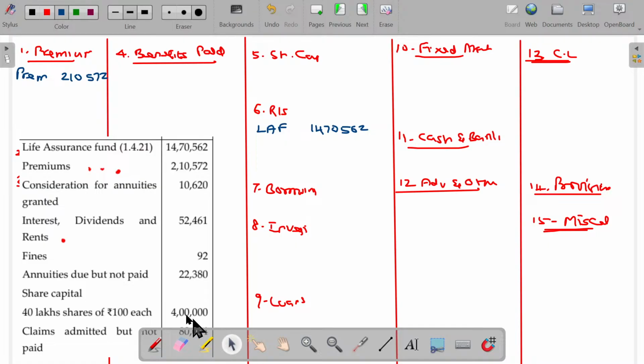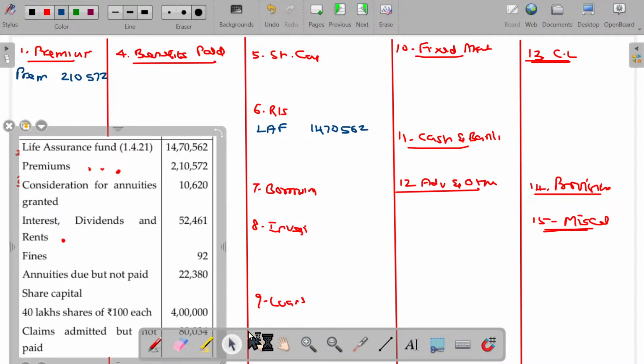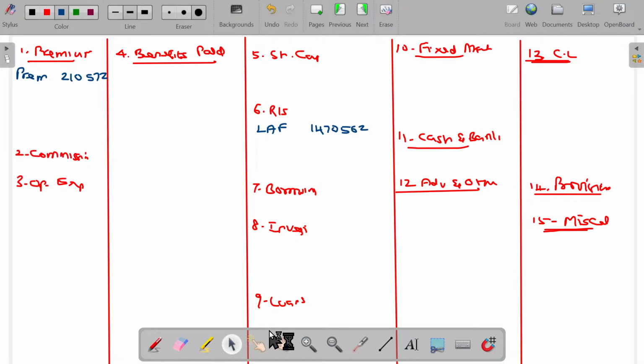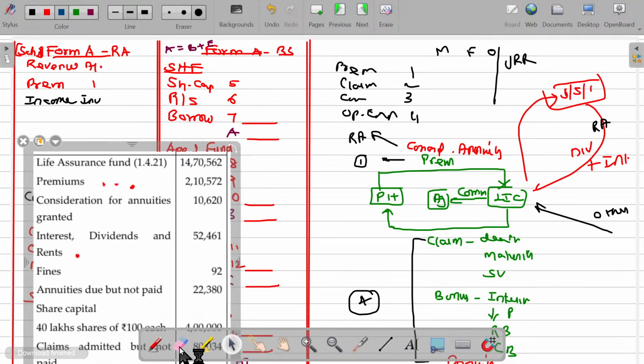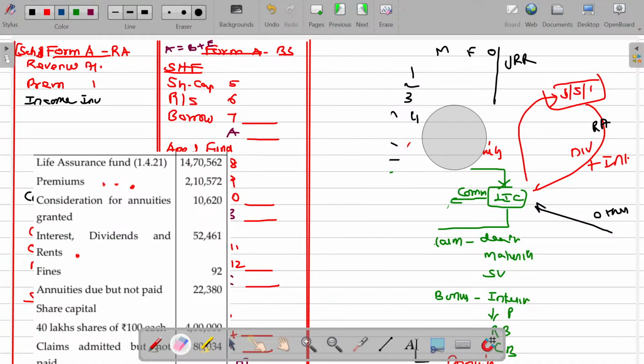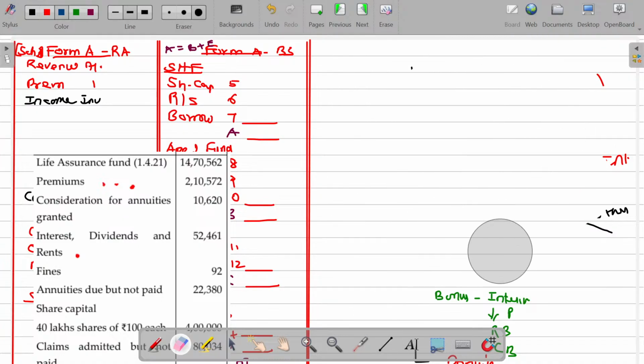Consideration for annuities granted. Where will it appear? These are the special income. We'll go directly to your income statement. I'll score out this.